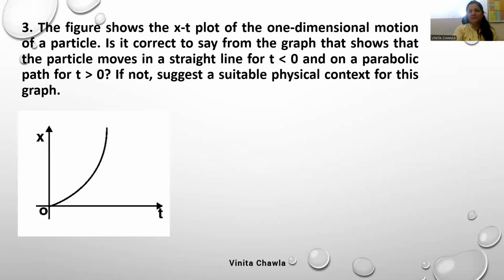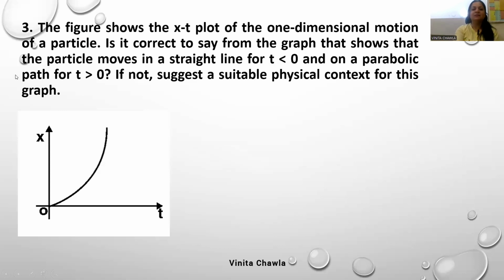Next question. Figure shows the xt plot of the one-dimensional motion of a particle. Is it correct to say from the graph that the particle moves in a straight line for t less than 0 and on a parabolic path for t greater than 0? If not, suggest a suitable physical context for this graph. For t less than 0, we cannot see anything in the graph.